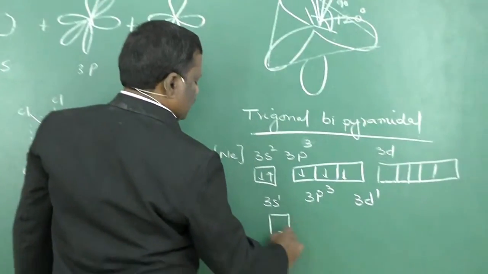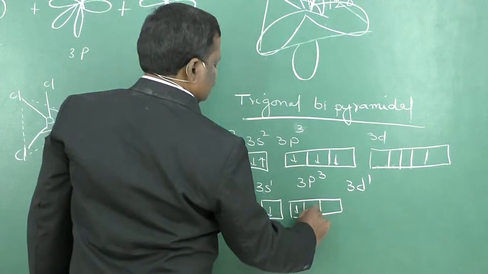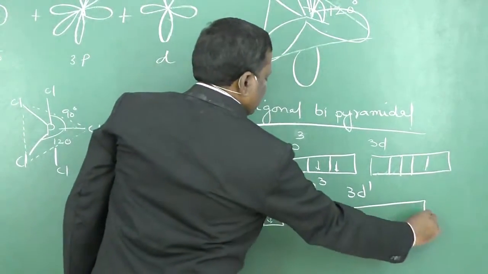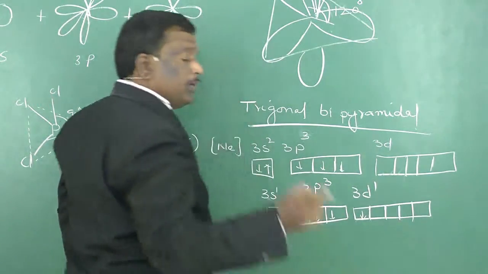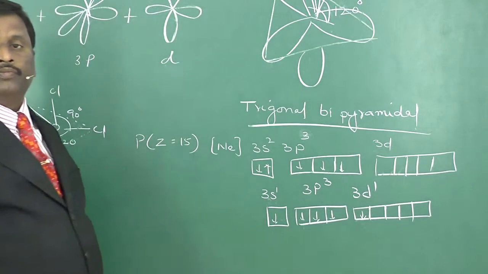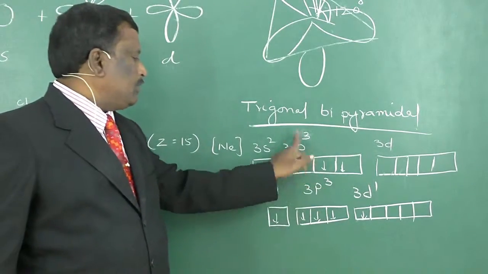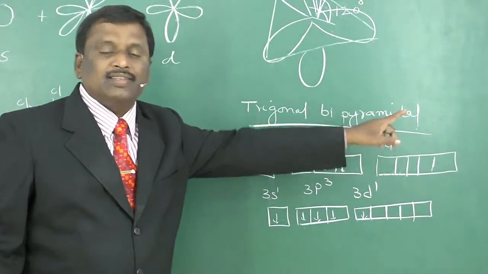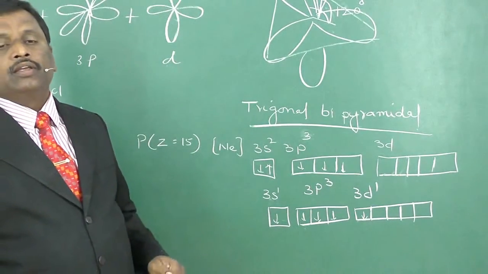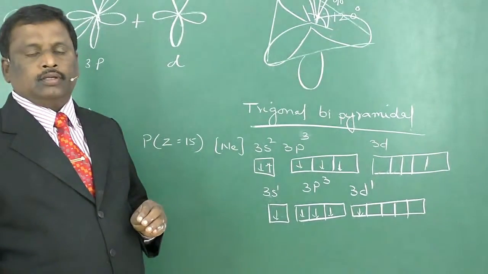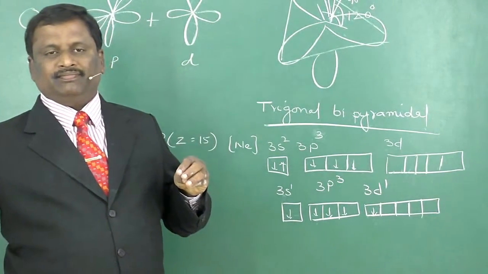Now 3s orbital, 3p orbital and 3d orbital. Remember, here you may have one doubt. In normal electronic configuration, after filling up of 3p orbital, the electron will enter into 4s orbital. 4s is the next energy level. But here, during excitation, the excitation is influenced by other elements.